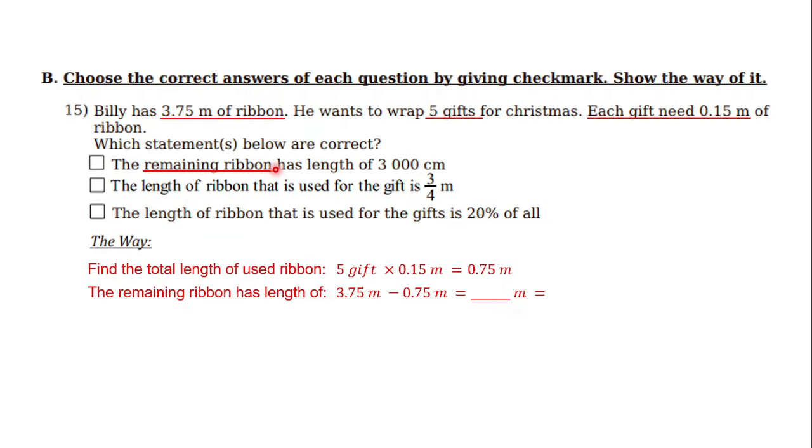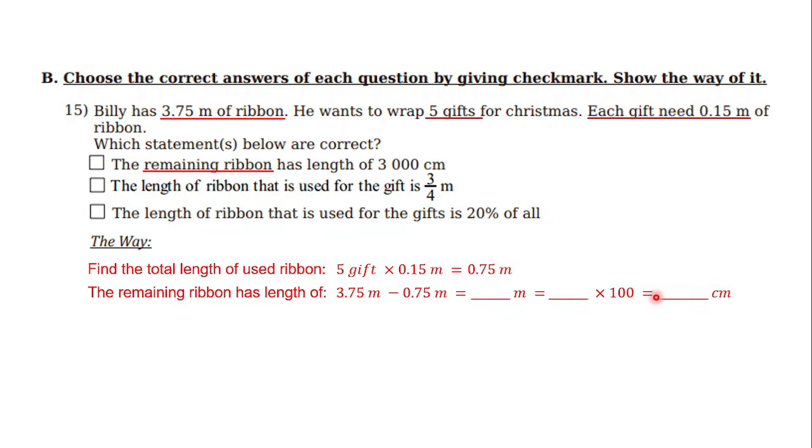But the problem is the first statement asks you to convert it into centimeters, but here it is still in meters. So we have to convert it from meter to centimeter. How? Just multiply it by 100 based on the conversion of length. After you find the answer, multiply it by 100 so you can find the answer in centimeters.